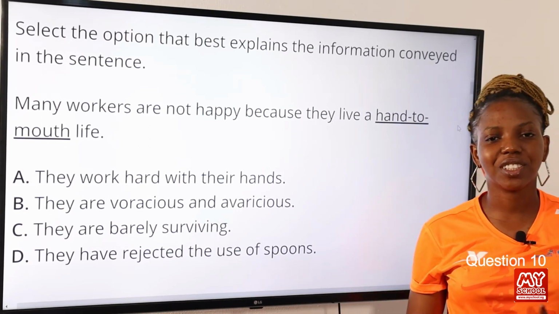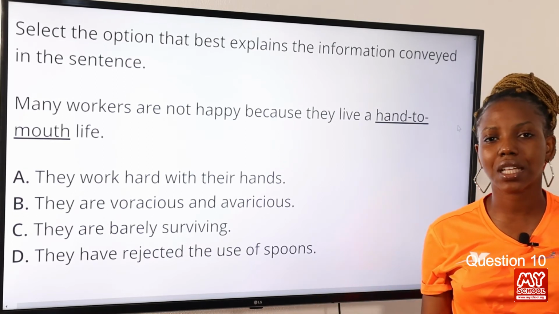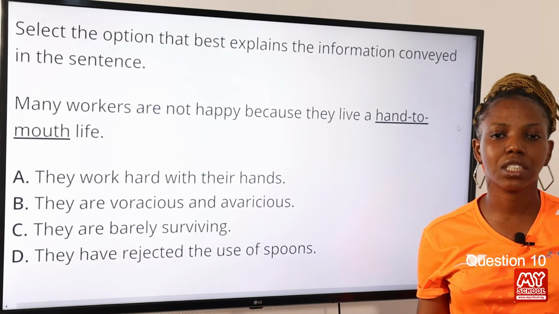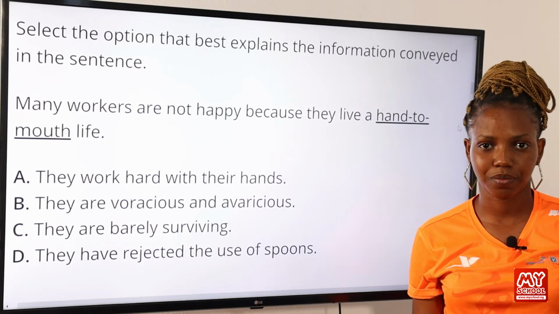The answer to this question is option C, they are barely surviving. Now, what does hand-to-mouth mean? It means living in a way that satisfies only one's immediate needs. Okay, so option C is the correct answer to this question.